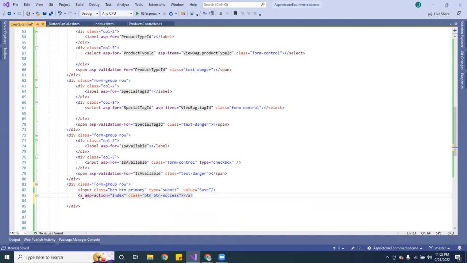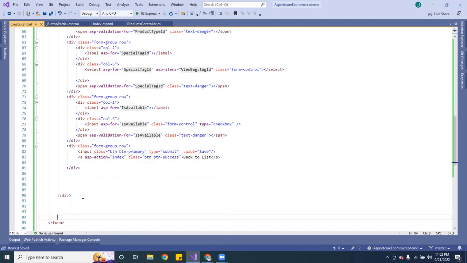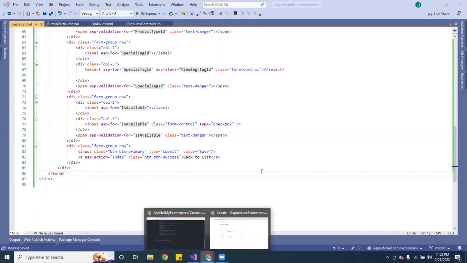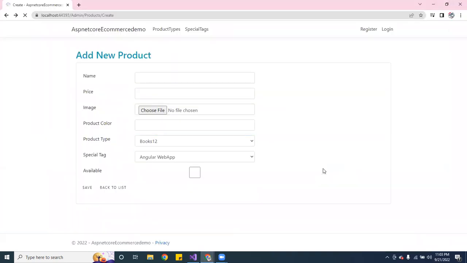And this one, I want to send them back to list. Okay, that's that. And I am going to go ahead and make it. So now if we build it and we want to go ahead and submit the form, we should be able to submit the form. So let's go ahead and hit Control R, see what it looks like.